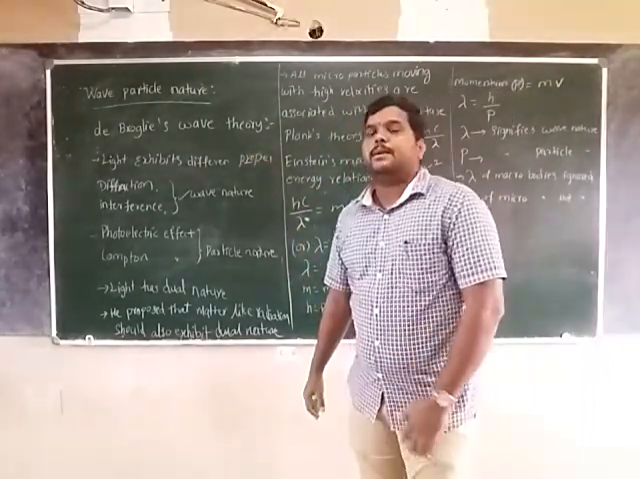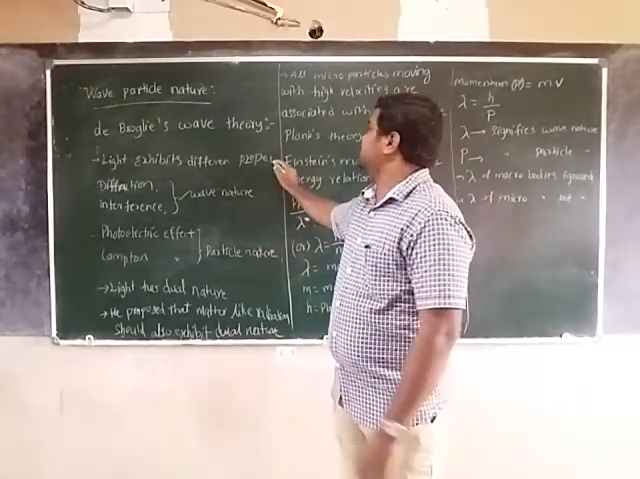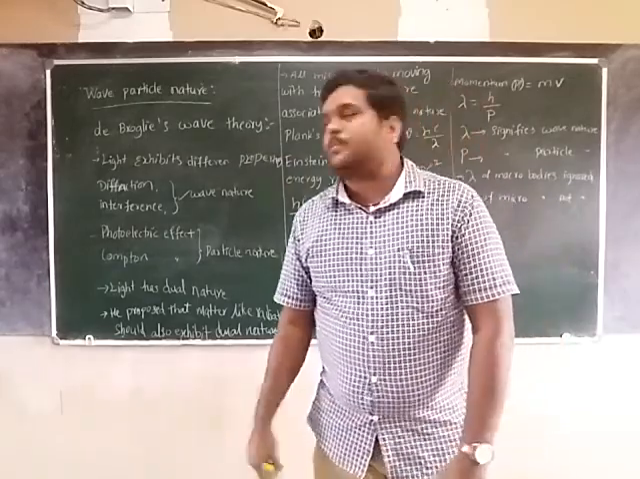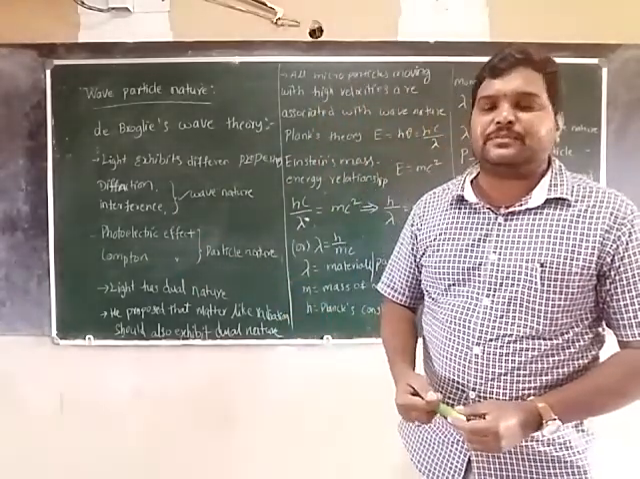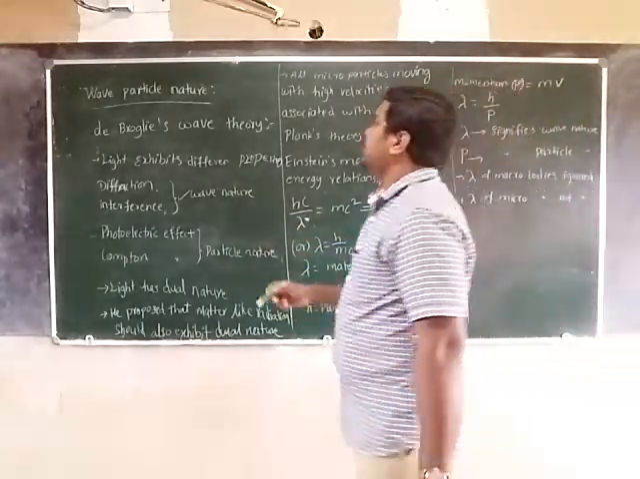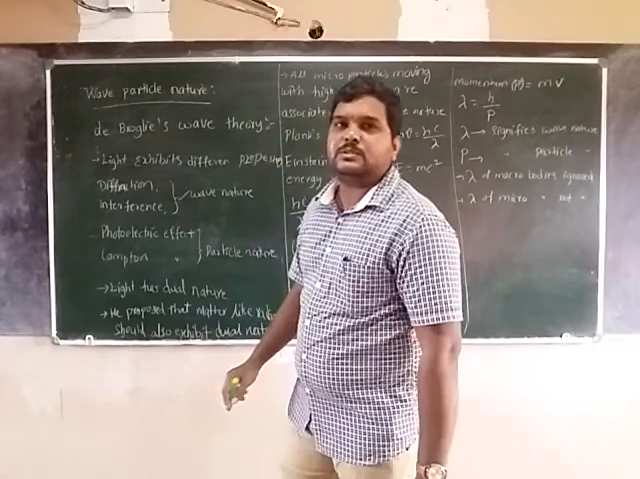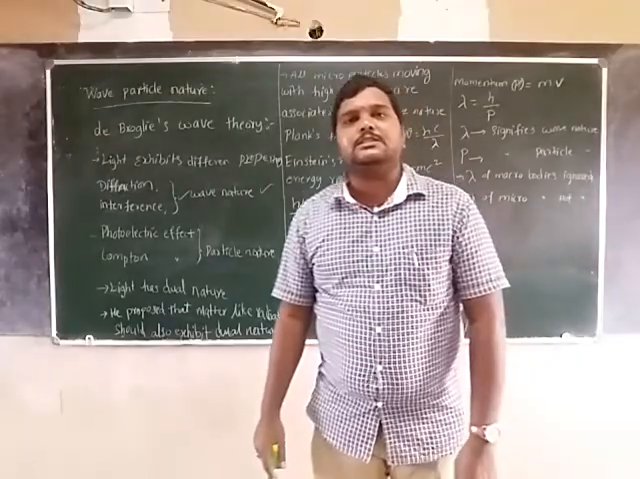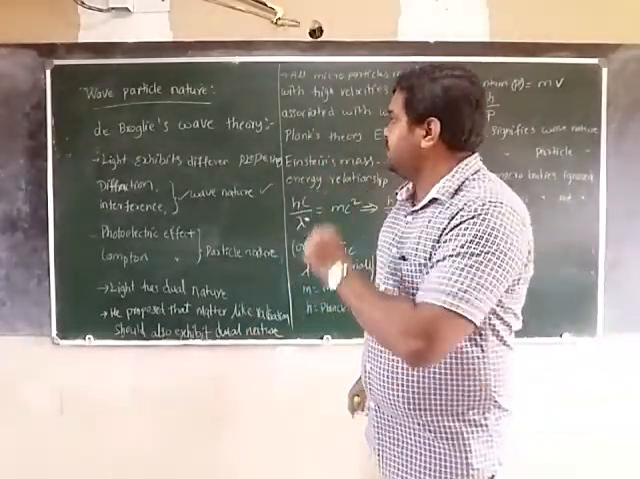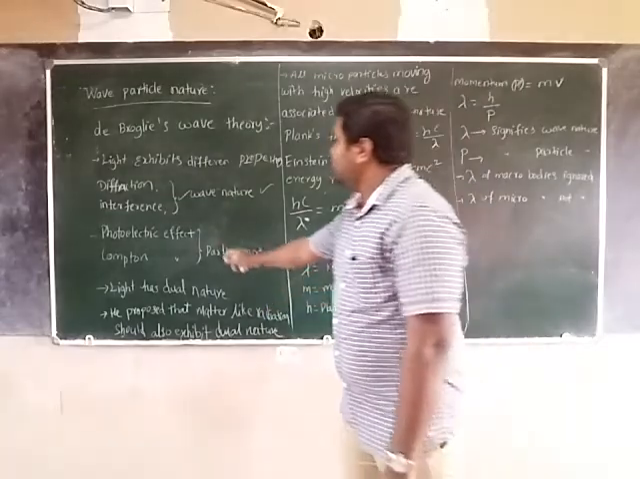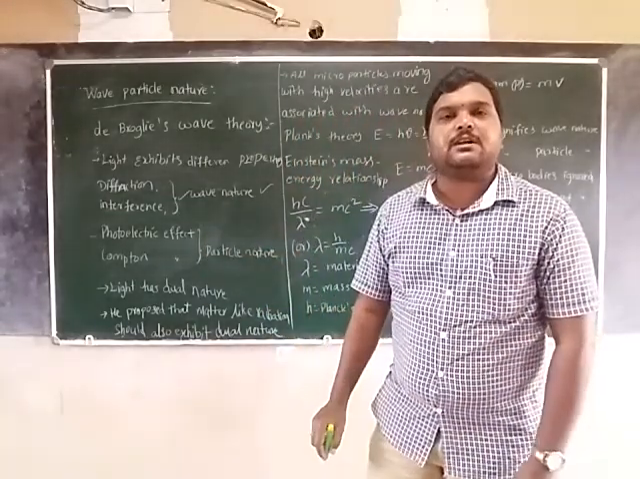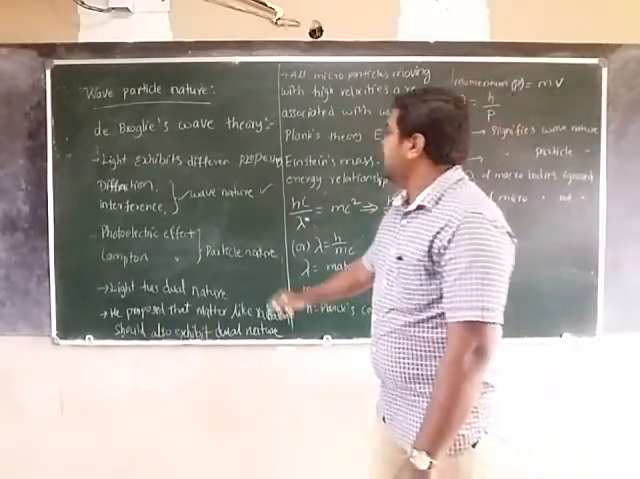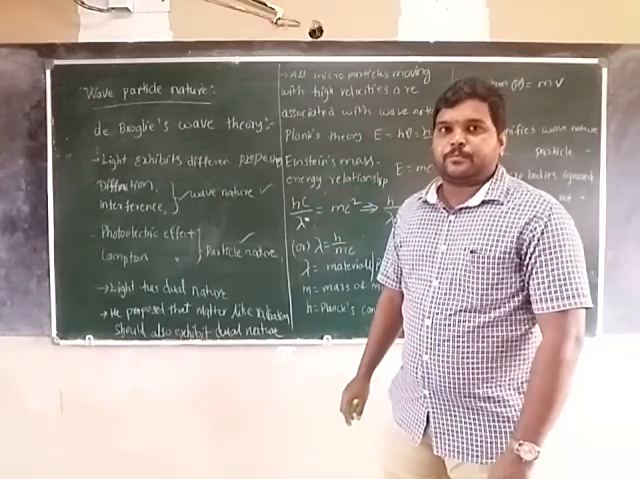First of all, we have to know that light exhibits different properties. What are those? Diffraction, interference, photoelectric effect, Compton effect. Diffraction and interference prove the wave nature of light. And photoelectric effect and Compton effect, these phenomena prove that light has a particle nature.